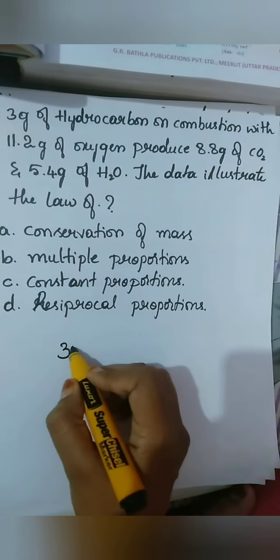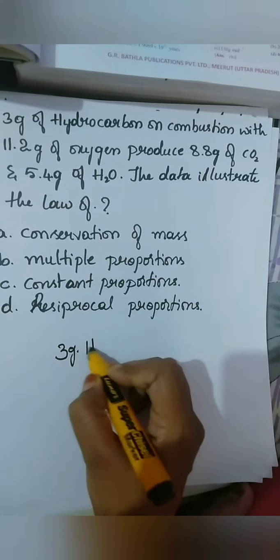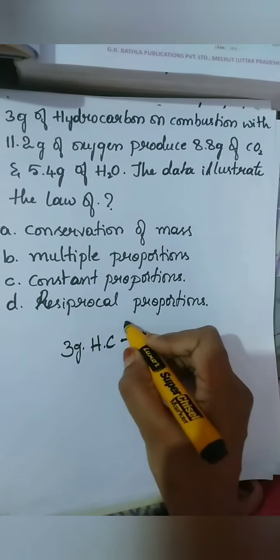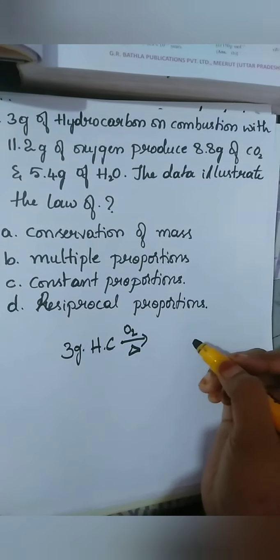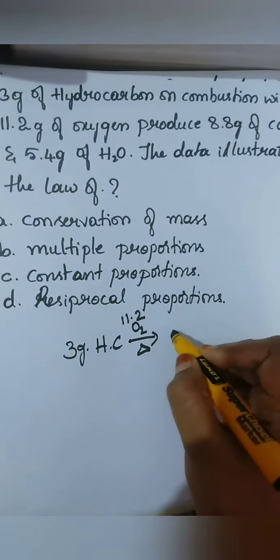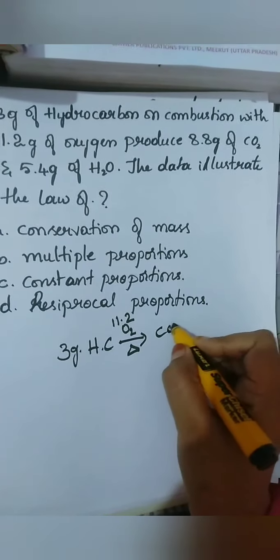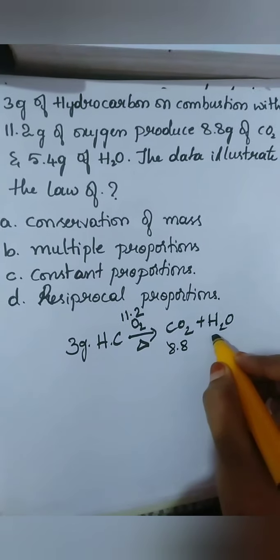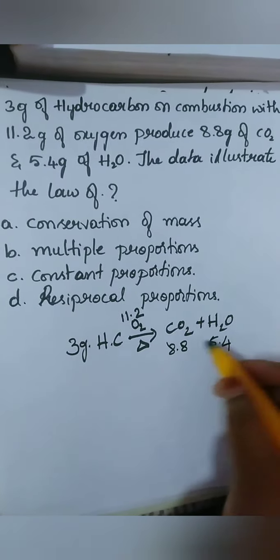Combustion means it is heating in presence of oxygen. Am I right? So 3 grams of some hydrocarbon plus 11.2 grams of oxygen, on combustion gives CO2 plus H2O, 8.8 grams and 5.4 grams.